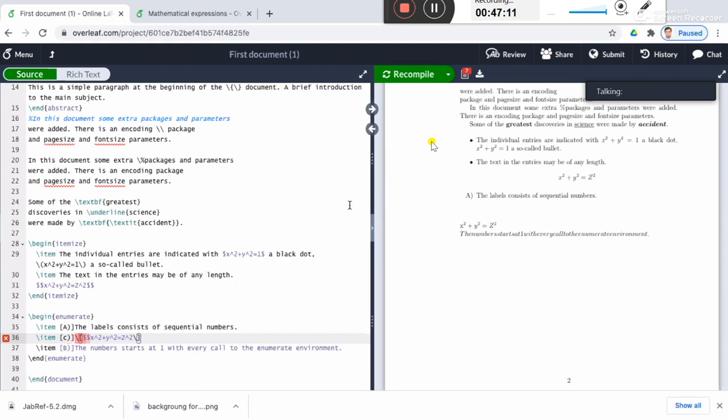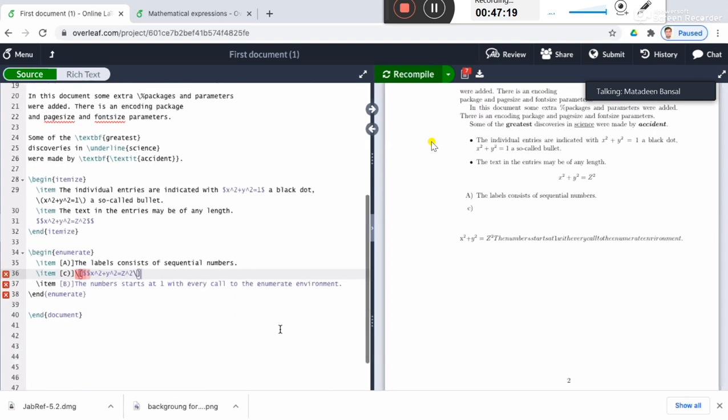Then there is no need to do this. I think there is some problem with this. Oh, actually this bracket is creating a problem. I have used this bracket for the enumeration purpose, right? That's why this is creating a problem. All right. So if I use the $$ sign, it will work fine in this case.